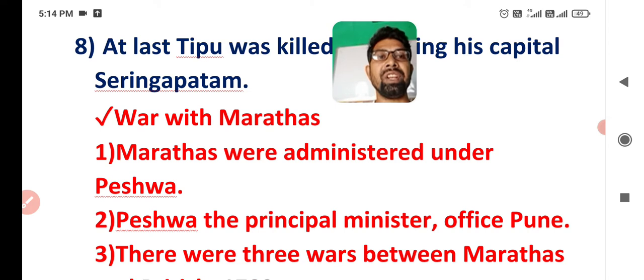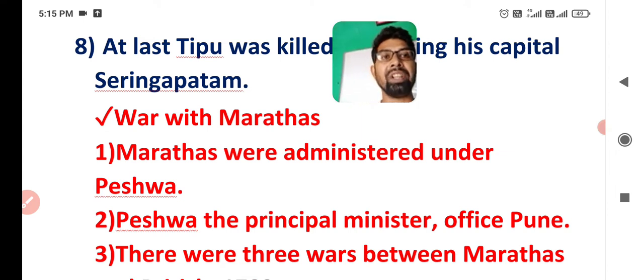After the defeat in the third Battle of Panipat in 1761, the Marathas were divided under many confederacies, and the confederacies were ruled by one principal officer named the Peshwa.